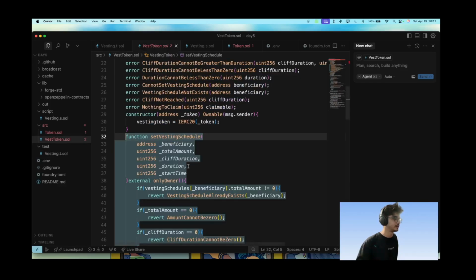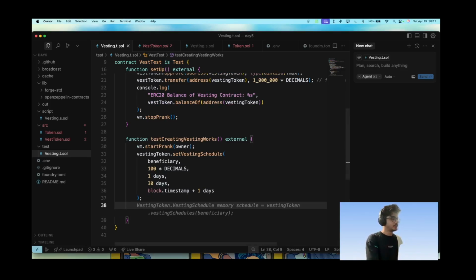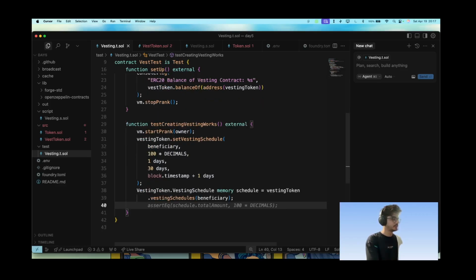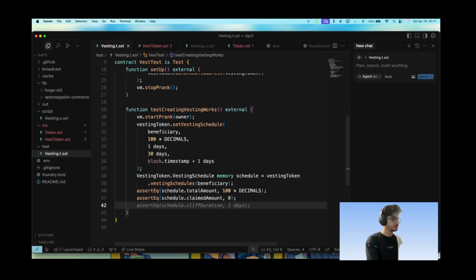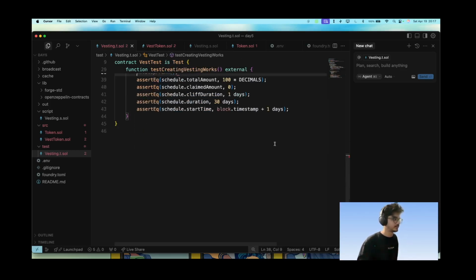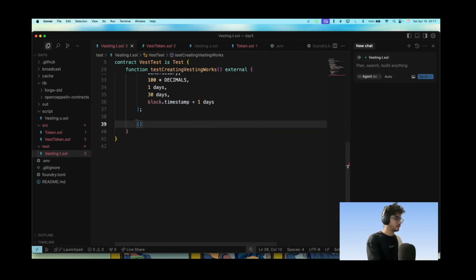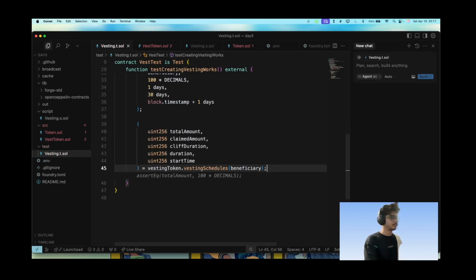What is the 1 day thing? The cliff duration is 1 day, and that will be we start, and the should revert equal to Beneficiaries, assert equal, yeah, and this is not what we need. We will go for this and we'll destructure every one of those things here. So yes, that's what we get.